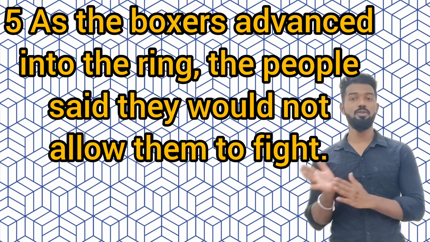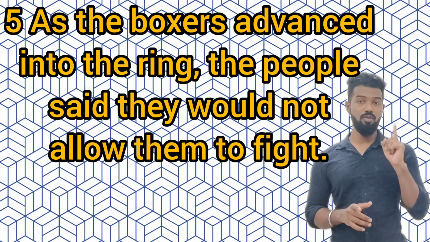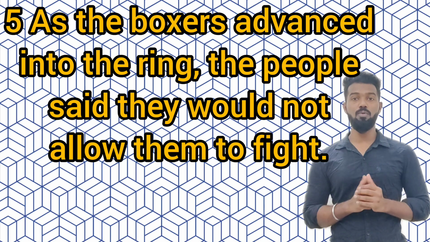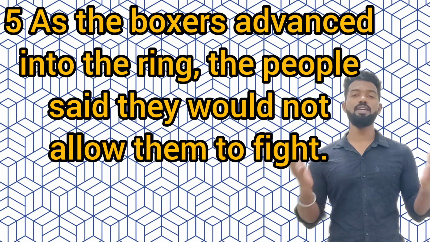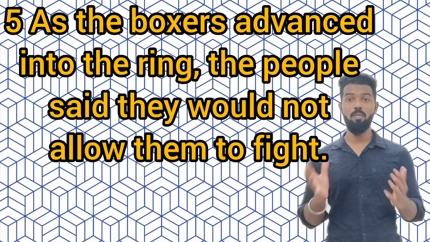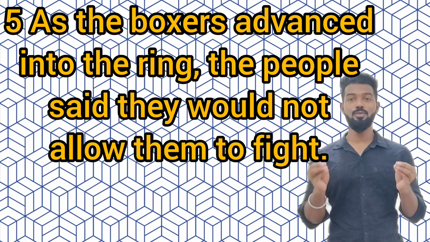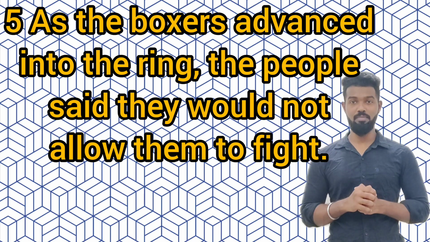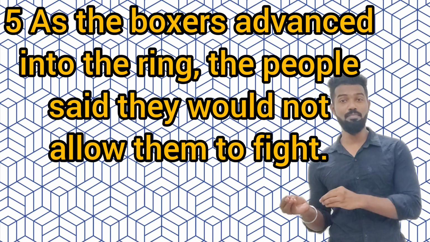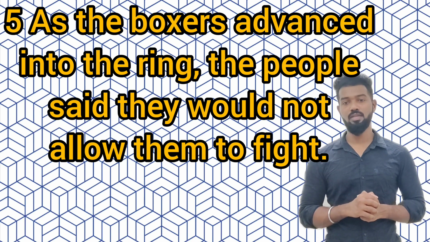And the rest are a subordinate adverb clause and a subordinate noun clause. Here, 1 main clause, 2 subordinate clauses. So we can conclude it is a complex sentence, because it does not have two equal clauses. That means two main clauses. One is depending upon another clause, that means the main clause.